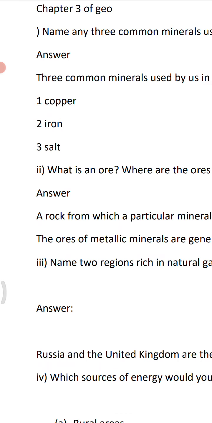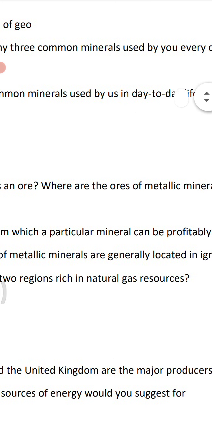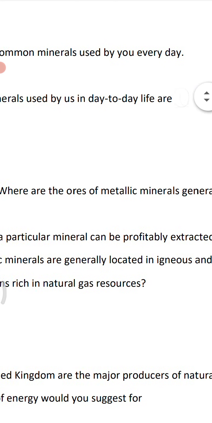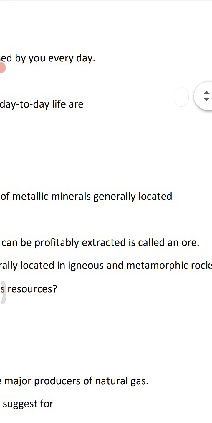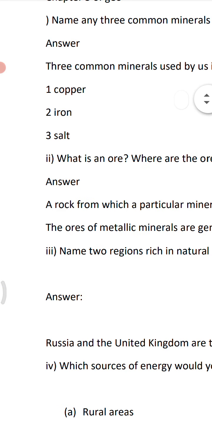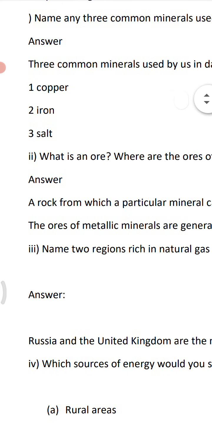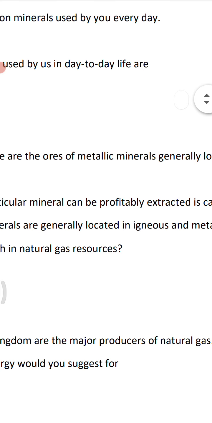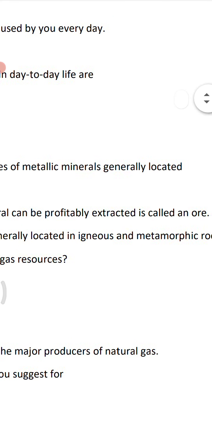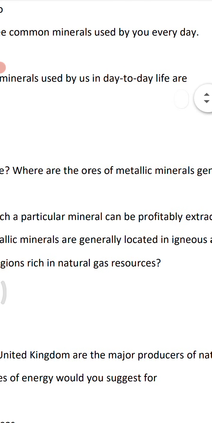Second question: what is an ore? Where are the ores of metallic minerals generally located? So first, what is an ore? A rock from which a particular mineral can be profitably extracted is called an ore.